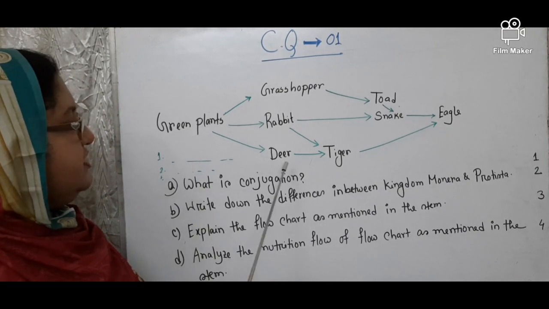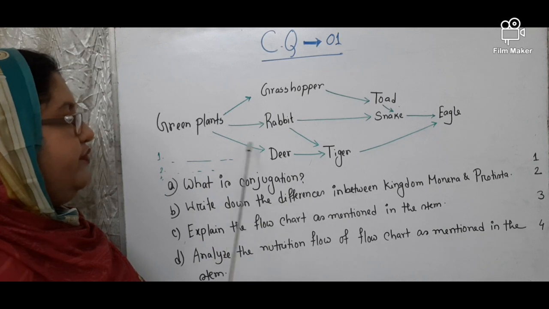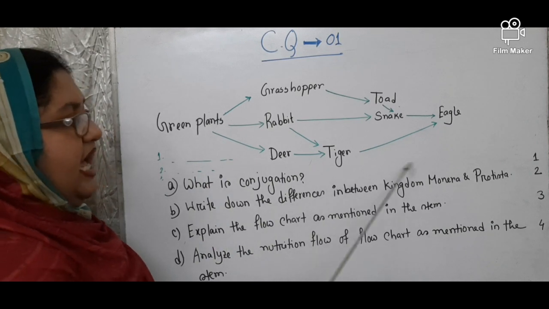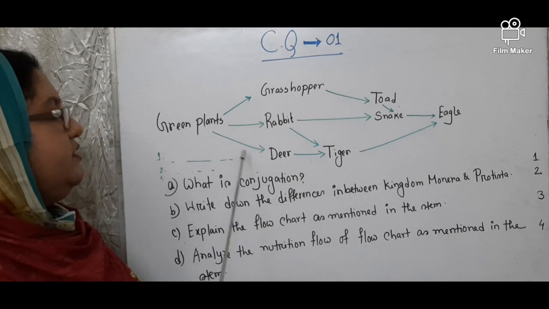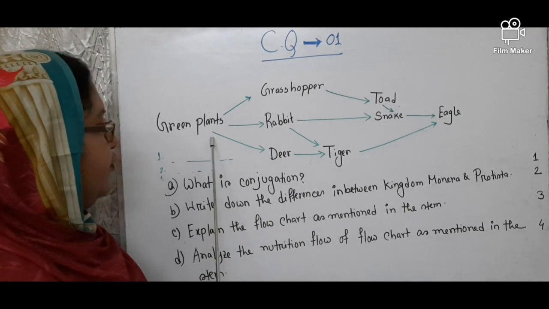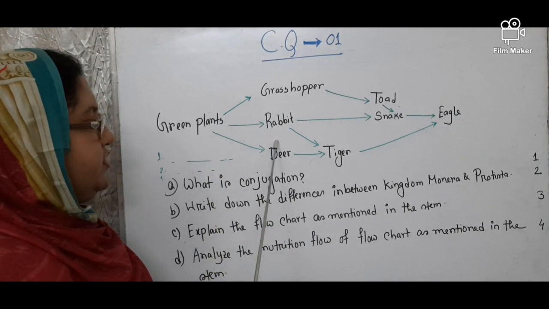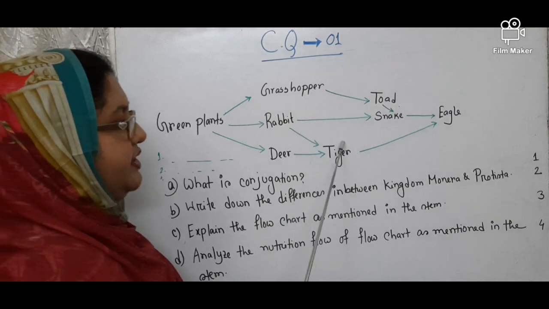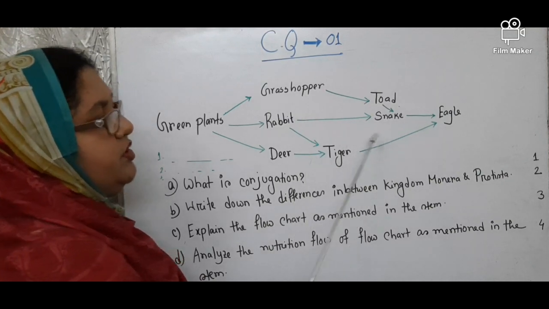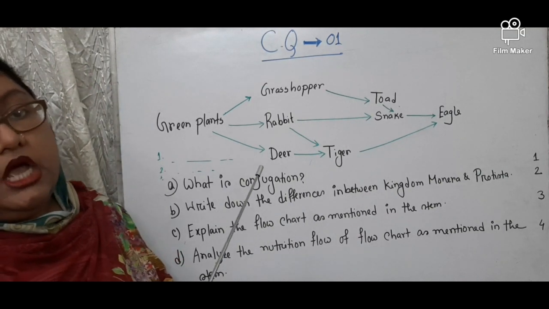Then green plants are consumed by the deer, and the deer is consumed by the tiger, and then the tiger is consumed by the eagle. Thus, the nutrition will flow from producer to first level of consumer, then to the secondary level of consumer, then to the top consumer or tertiary consumer.